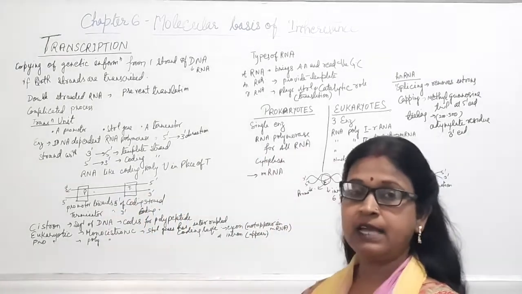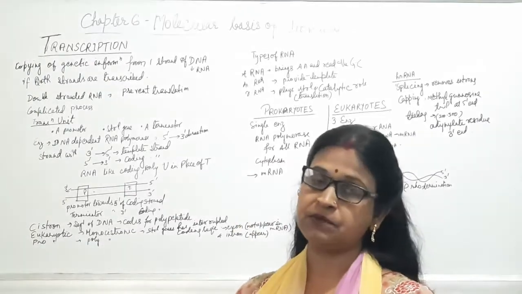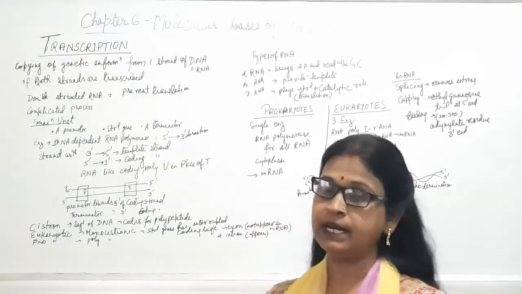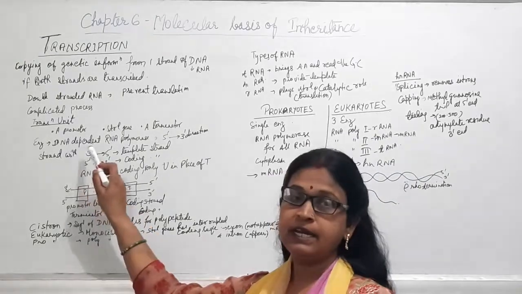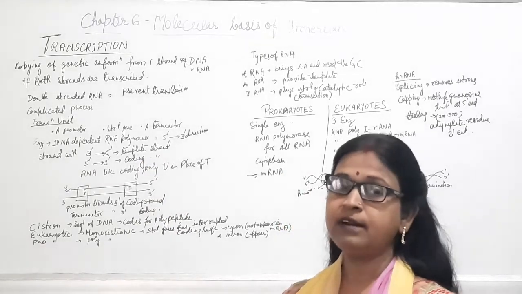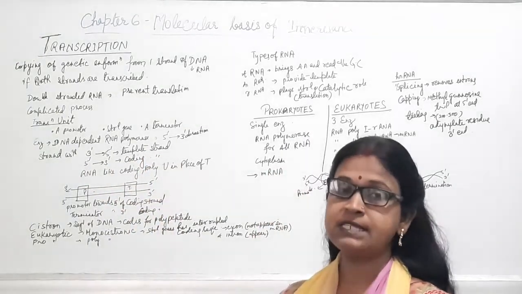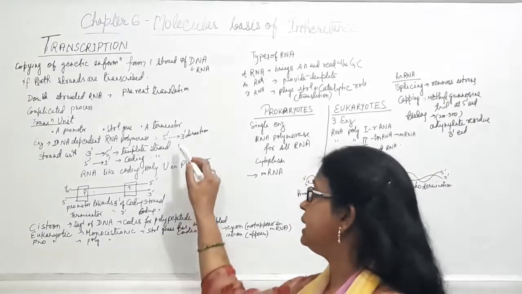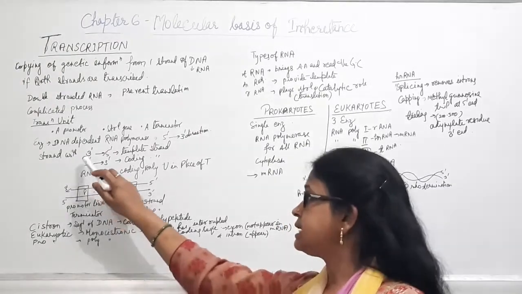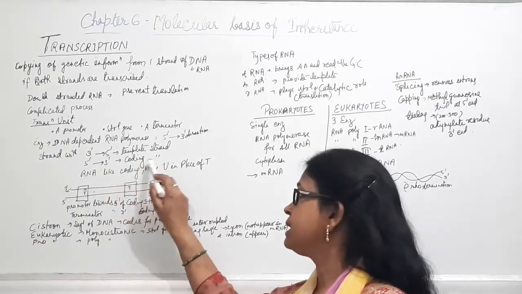Besides that, there is a specialized enzyme which will catalyze the formation of mRNA from DNA, and the name of that enzyme is DNA dependent RNA polymerase. In replication we had DNA dependent DNA polymerase. Here it is DNA dependent RNA polymerase, which catalyzes the polymerization reaction only in the 5 to 3 direction. DNA has two strands. The strand with 3 to 5 direction is known as the template strand, and the other one, with 5 to 3 direction, is known as the coding strand.